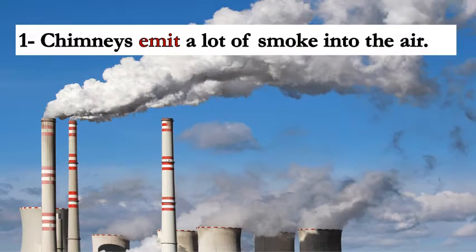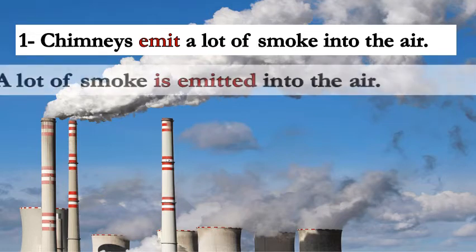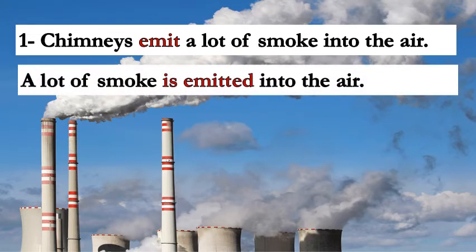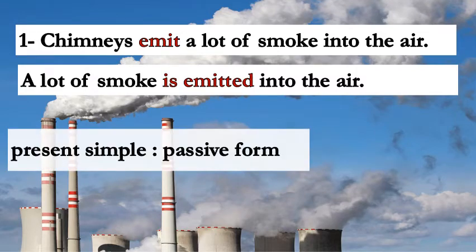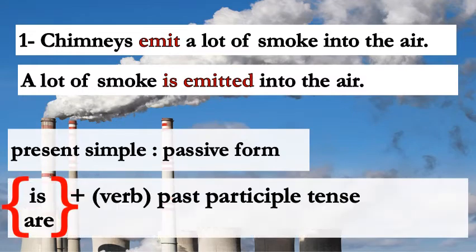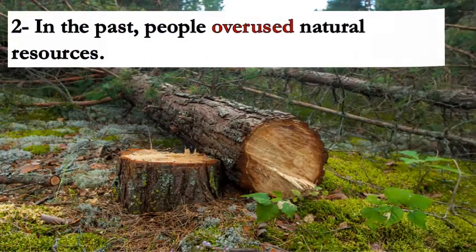Number 1. Chimneys emit a lot of smoke into the air. Change into the passive. Yes, a lot of smoke is emitted into the air. The sentence here is in the present simple passive. The form is object plus is or are plus verb past participle. Number 2.